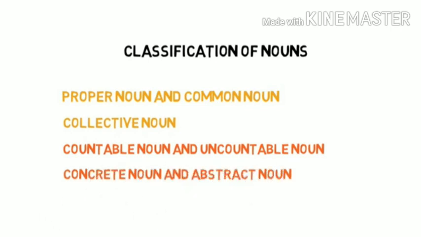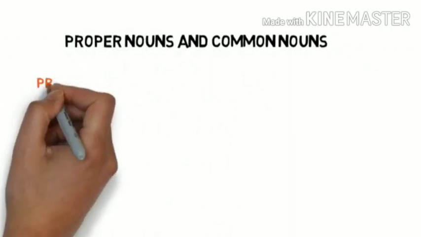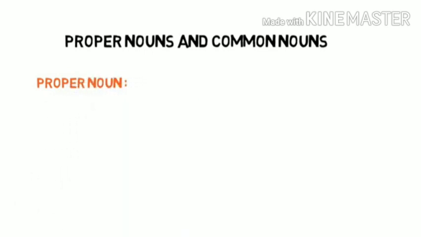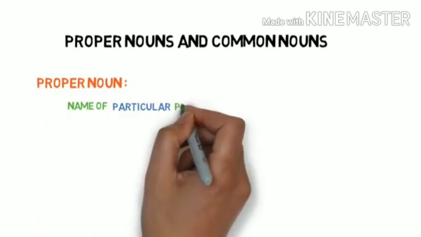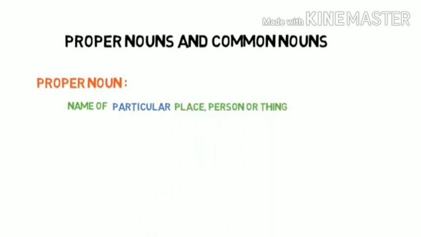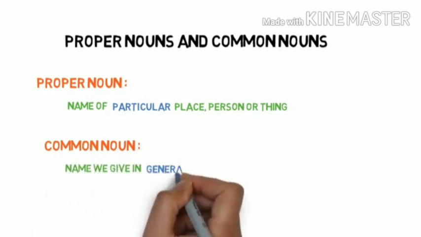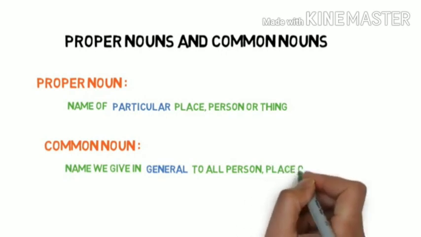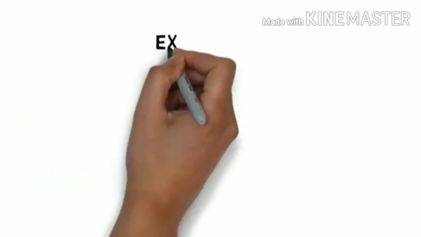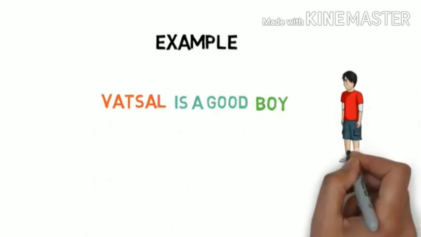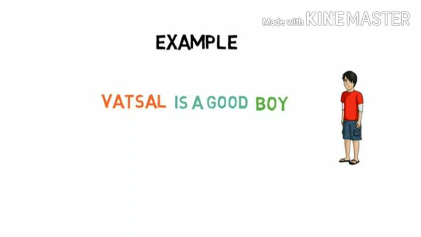Okay. We have already learned about proper noun and common noun. So first of all, what is a proper noun? A proper noun is the name of a particular person, place or thing. What is a common noun? A common noun is a name given in general to all persons, places or things. Let's see the example. Bhatsal is a good boy. Here, Bhatsal is a proper name, so that's why Bhatsal is called a proper noun.